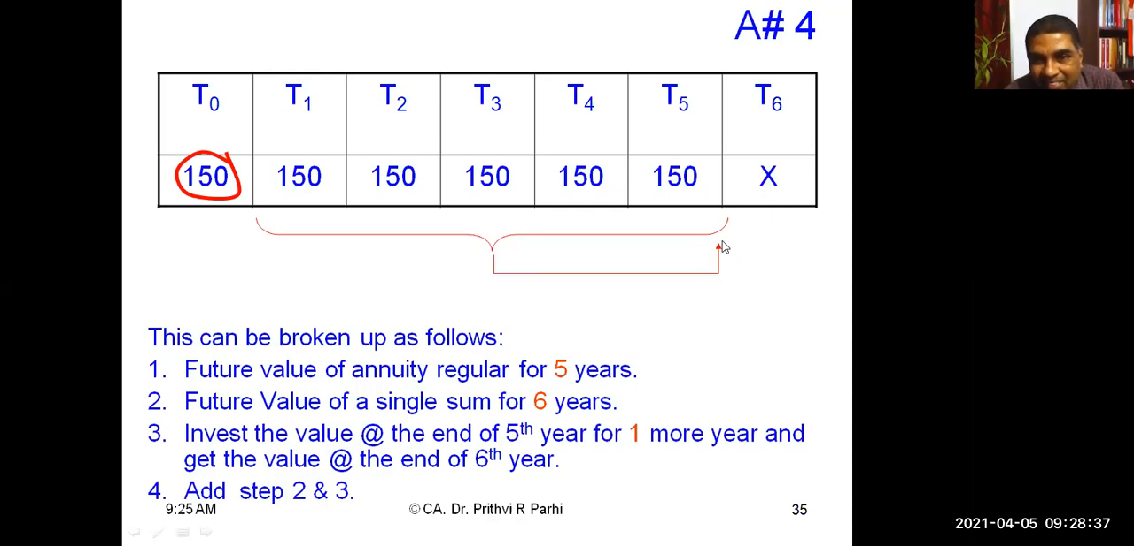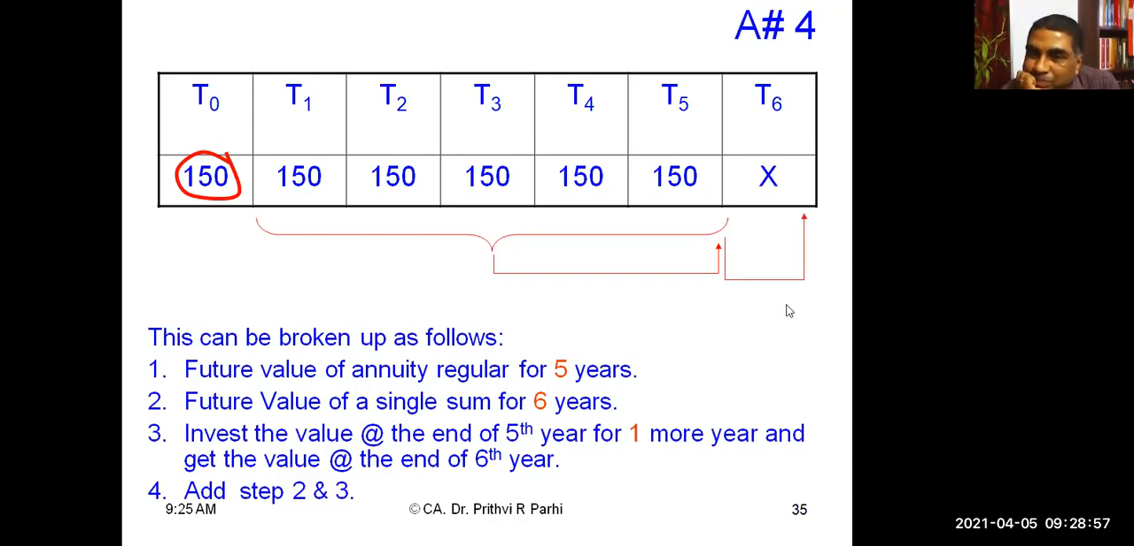Is it not? Yes. Then what we will do, whatever amount I get, I will compound it. Again, that will become a single sum. I will find out the future value after 1 year. Again, I will multiply it with the 1 year single sum factor, and I will be getting the value.